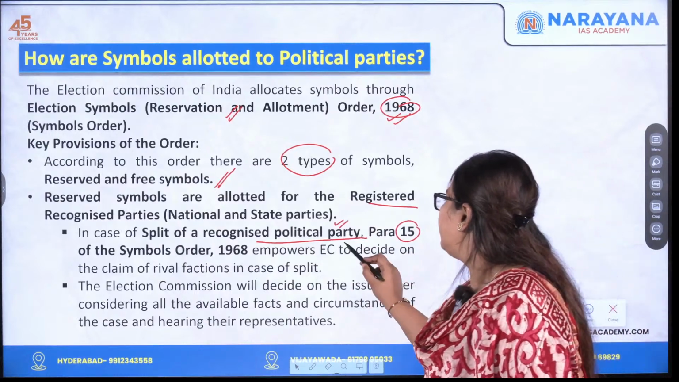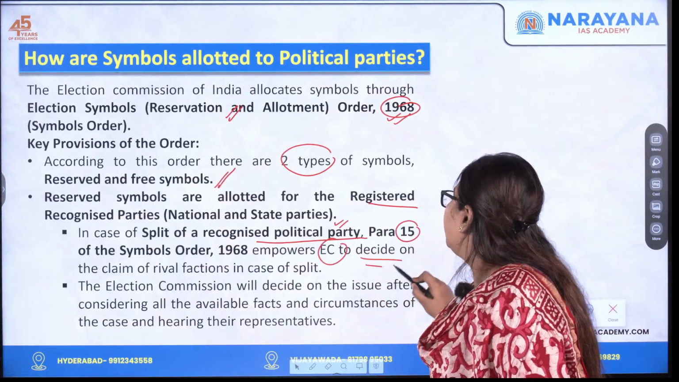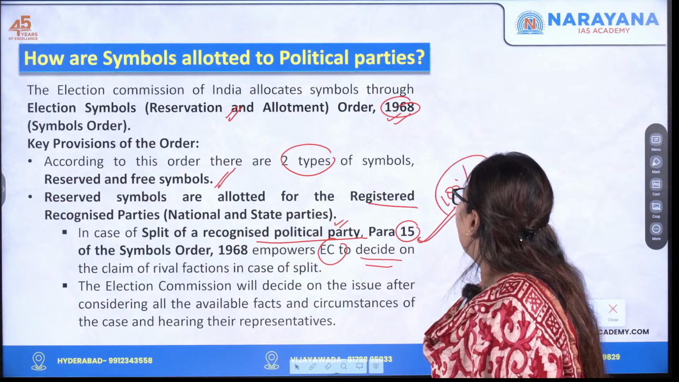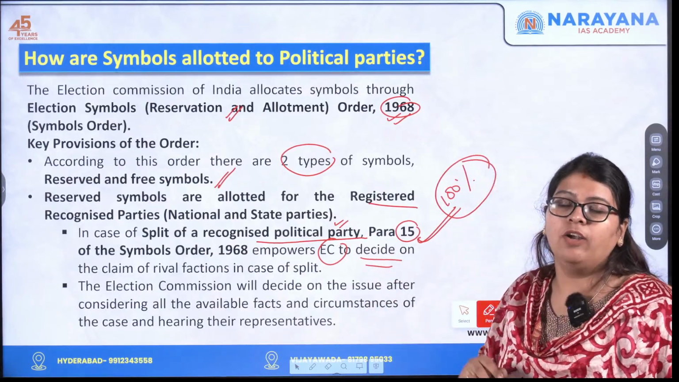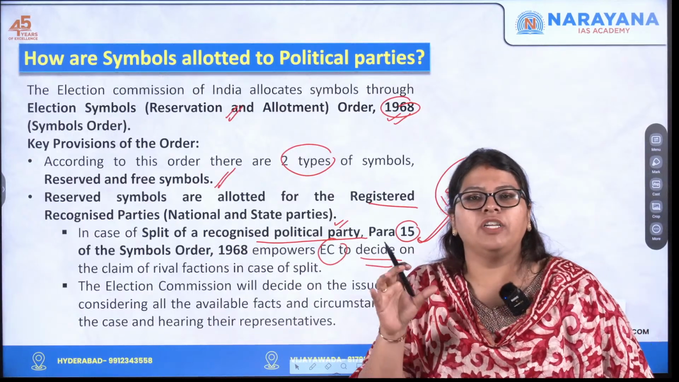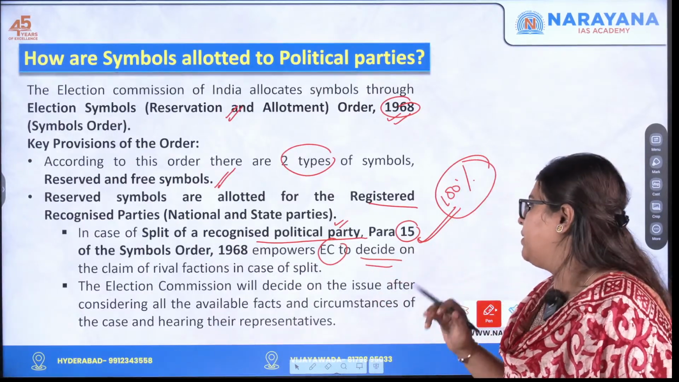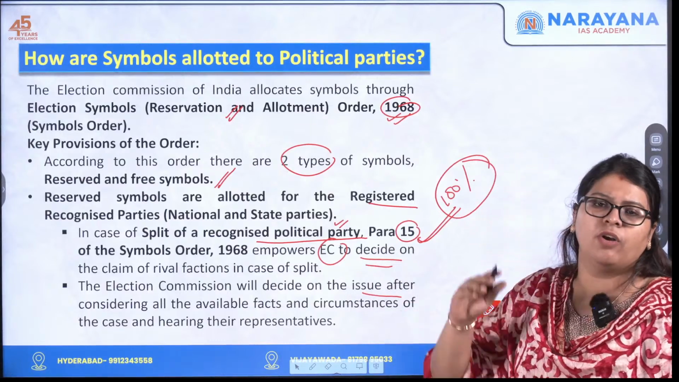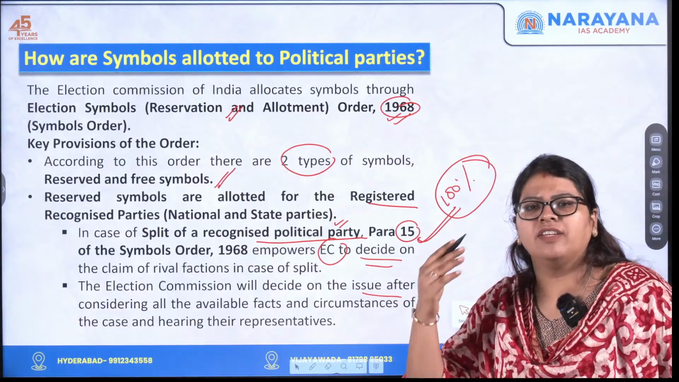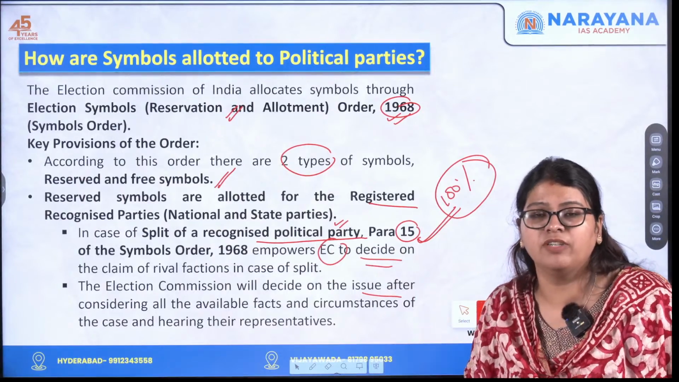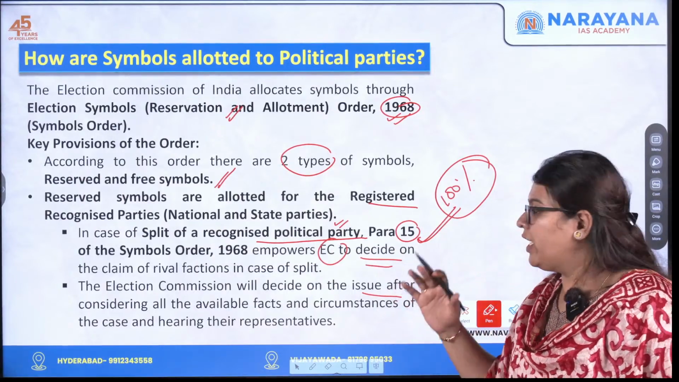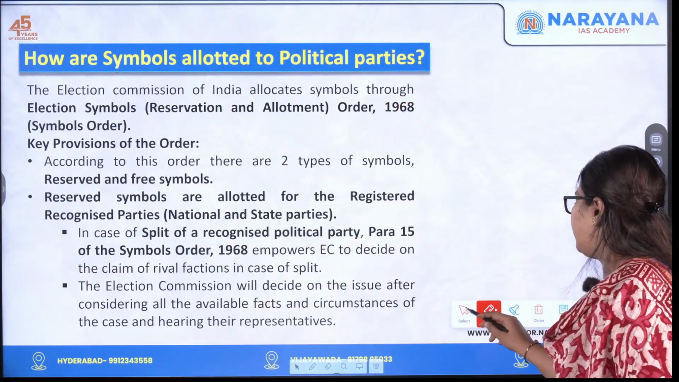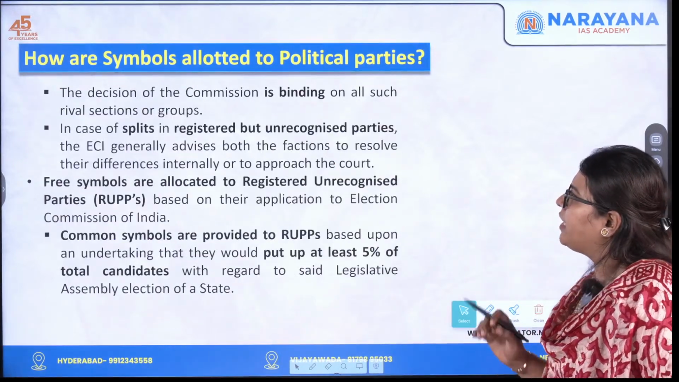So in case of a split of a recognized political party, para 15 of the Symbols Order empowers the Election Commission to decide. So the Election Commission has the authority to decide which political party or which faction of the political party shall take up that particular symbol. And the Election Commission will decide on the issue after considering all the available facts, the historical facts and the circumstances of the case, on a case to case basis, hearing their representatives as well as representations. So this is how it is given.